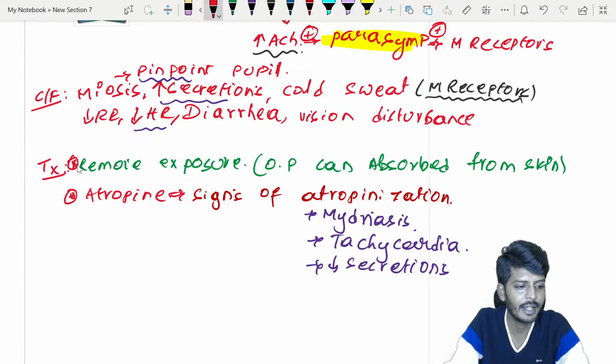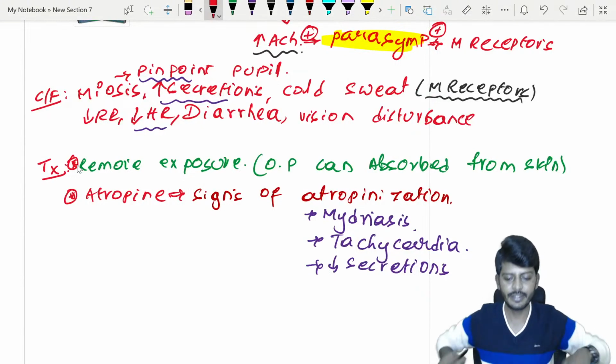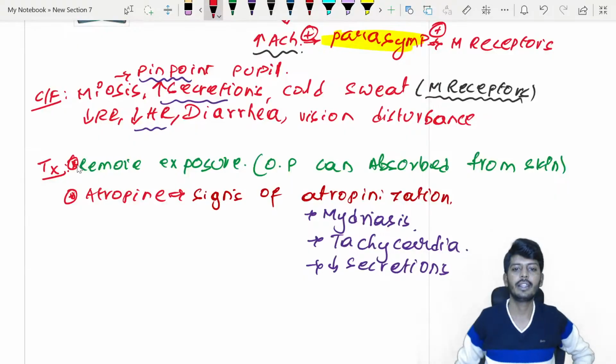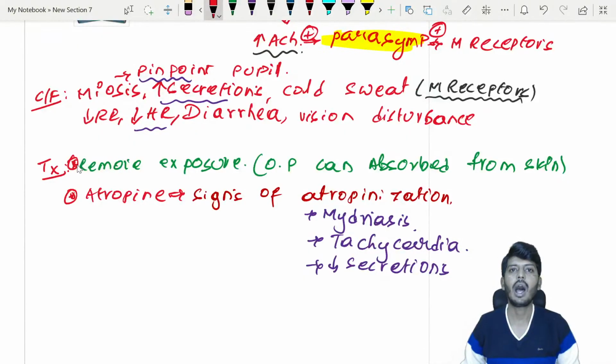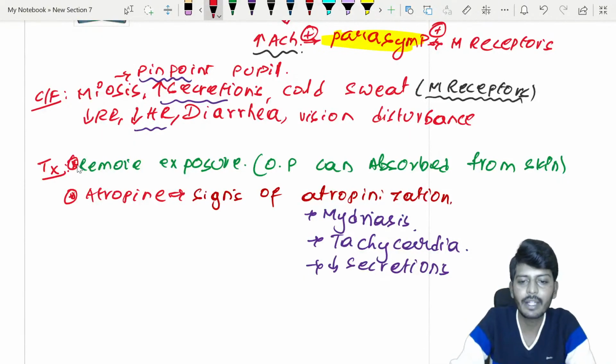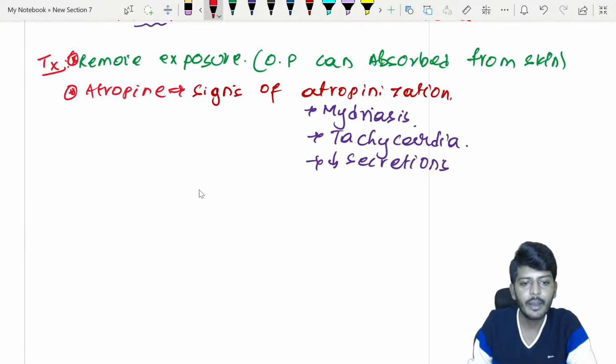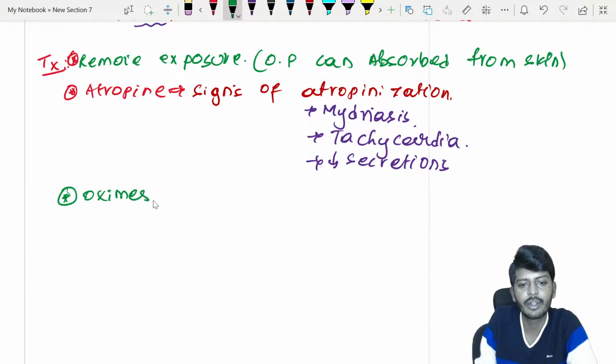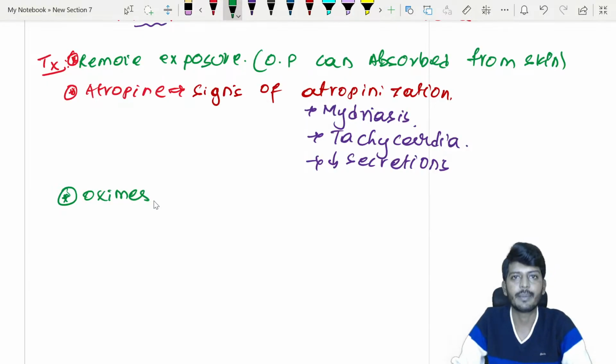Now once you understand that, let's go to the next important concept. What is the next important concept? So atropine तो देते हो. Apart from giving the atropine, my dear students, we also give one important thing. What is that you are going to give? That is your oximes. So what are oximes, bache?